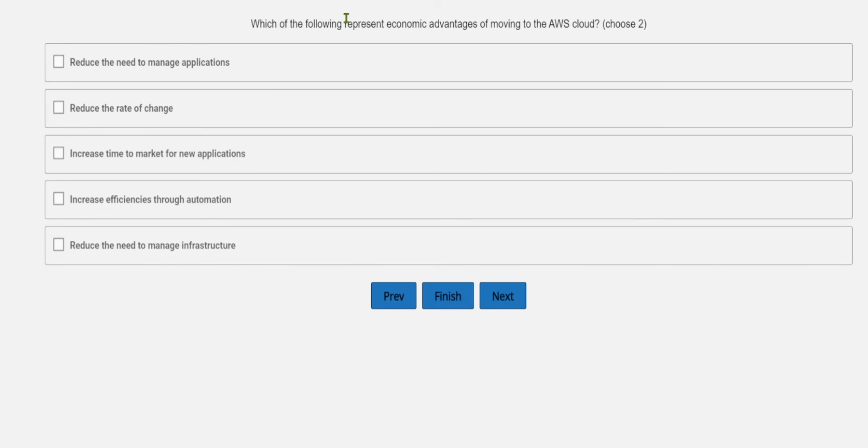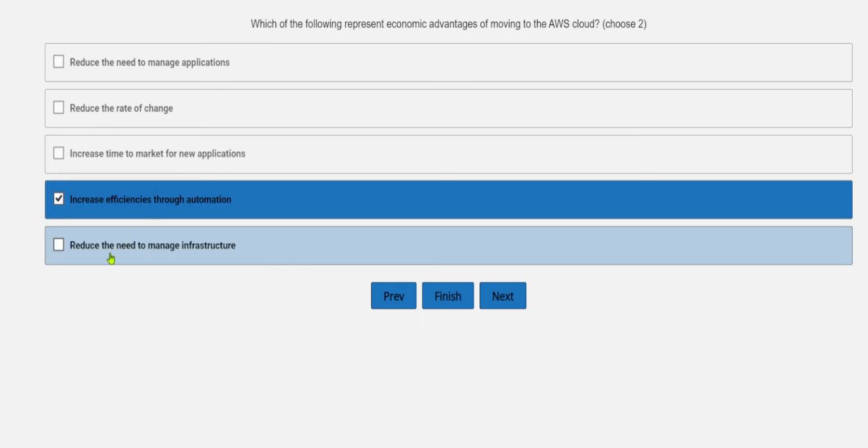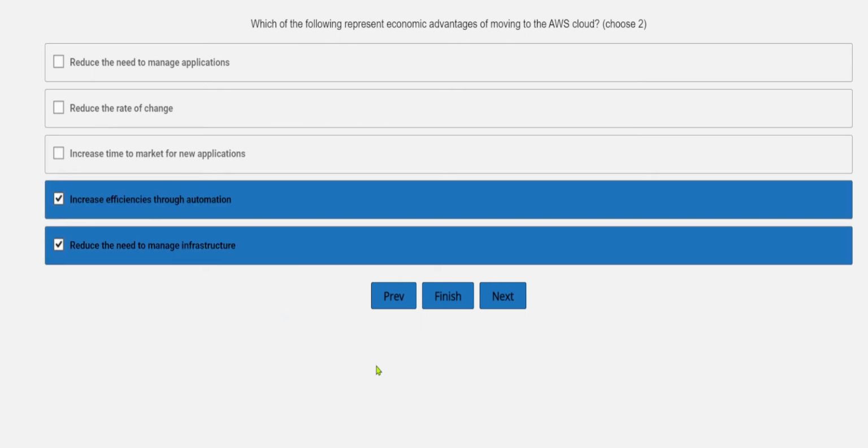Which of the following represent economic advantages of moving to the AWS cloud? So it is about the economic advantages. Two options are correct over here. Let's see. Reduce the need to manage application. So not the application but yes, infrastructure. Reduce the rate of change, this has nothing to do with it. Increase time to market for new application, no. Increase efficiencies through automation, so yes, this is the correct one. Reduce the need to manage infrastructure, so this is also the correct one.